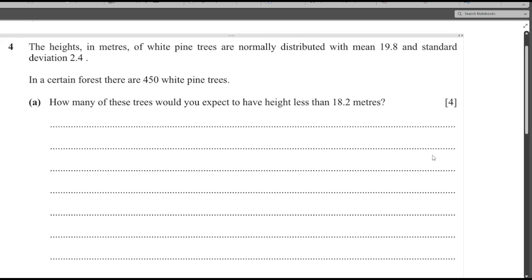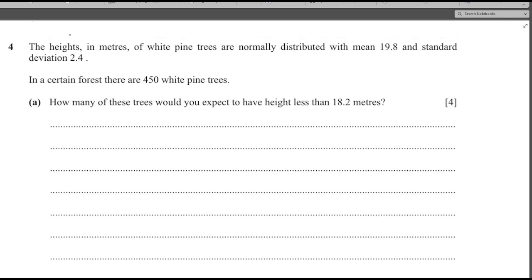Question number 4. The heights in meters of white pine trees are normally distributed with mean 19.8 and standard deviation 2.4. In a certain forest, there are 450 white pine trees. How many of these trees would you expect to have height less than 18.2 meters?